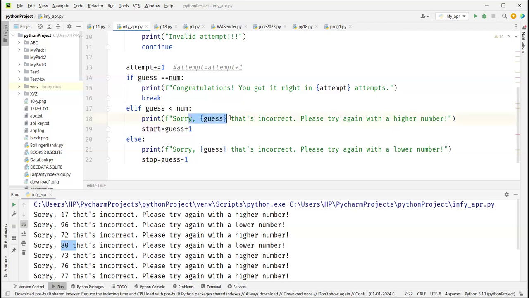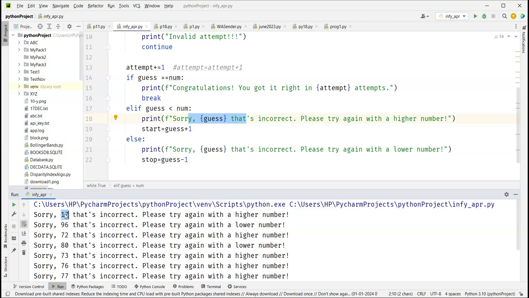But if you guess, let's say, 17, and now I tell you to try with a higher number, what does it mean? It means that your lowermost number could be 18, not below 18. Higher number means it could be 18 also. So your low, or your start number, should become guess plus 1. So you are thinking 18 and above. That you're making as start. Start is the lower one.